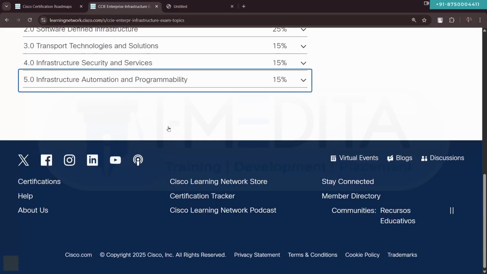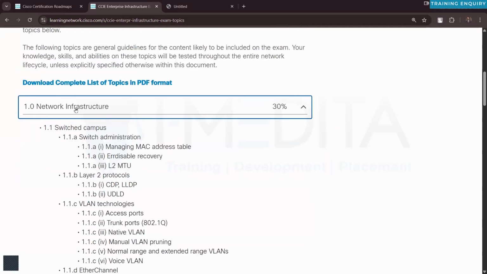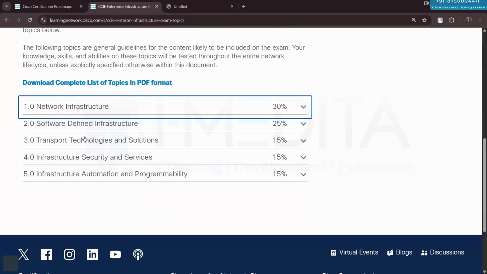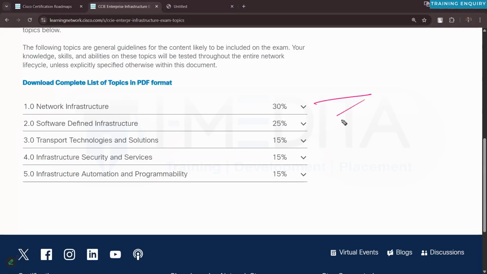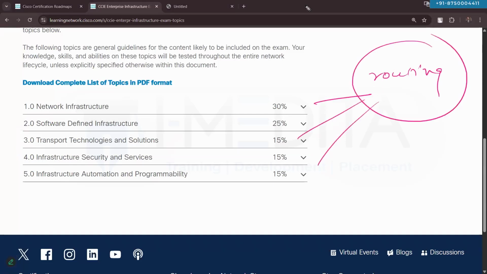So what we will focus on is specifically, again, repeating the same thing: 30% from the network infrastructure, then 15% from the transport technology and solution, and 15% from the infrastructure security and services. That too, here we will focus specifically on our routing content. Whatever topics are there from the switching content point of view, we will not talk about. Whatever other content is not relevant from our routing point of view, we will not talk about. Apart from that, everything else we will cover.